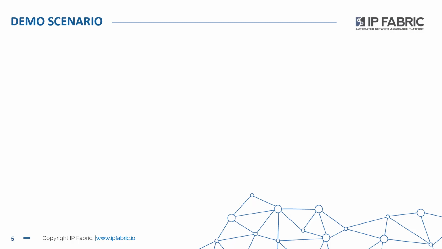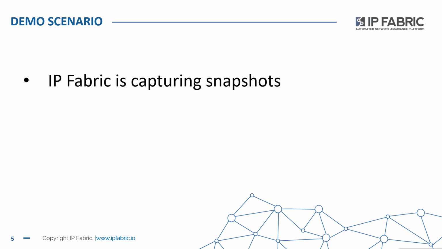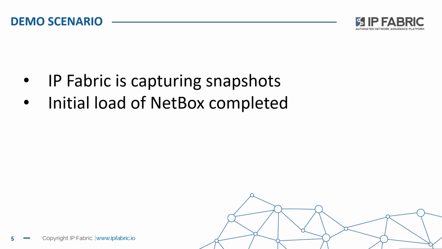So we have a scenario for our demo where we're at a point where IP Fabric is busy capturing snapshots of the network as we've described. Our initial load of Netbox has been completed, and so we have a script sitting in between the two, happily running and checking for changes and updates as we go.